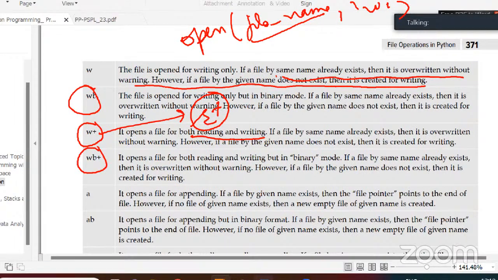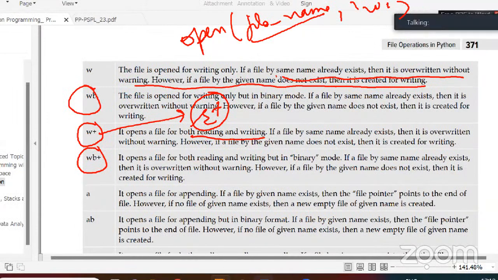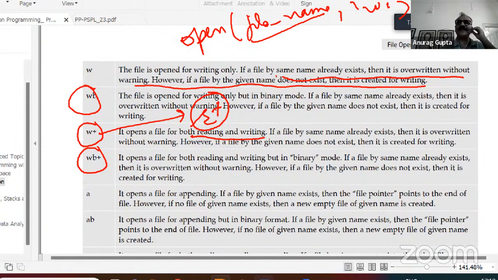Sir, W plus is for write and read, or read or write? Yes, reading and writing. First it will write and then read, no? No, see, if you open it in W mode only, then you cannot use a function like read.